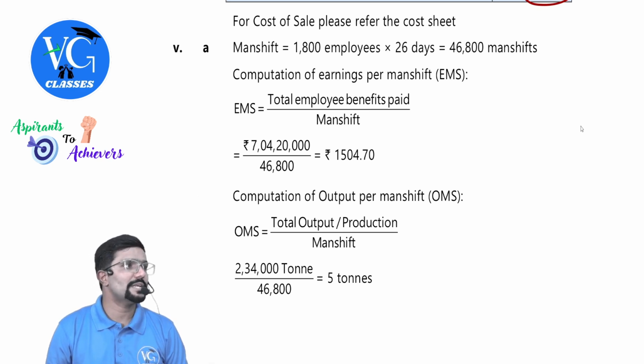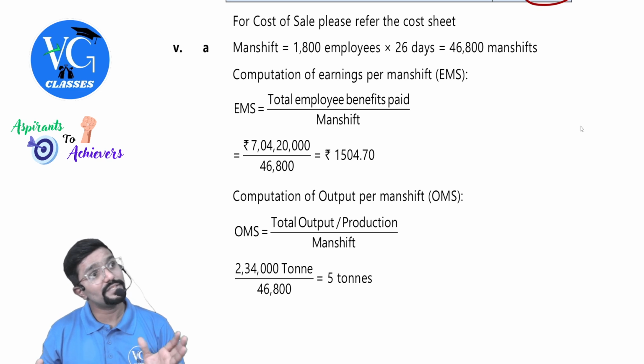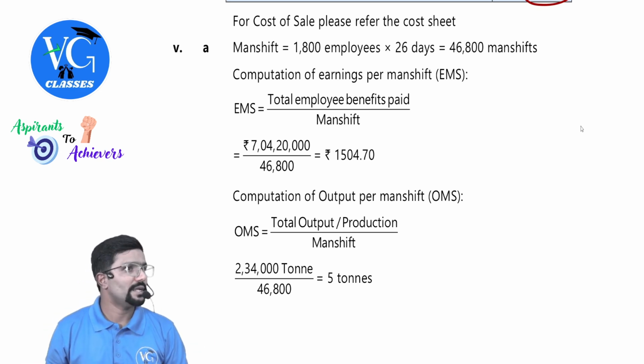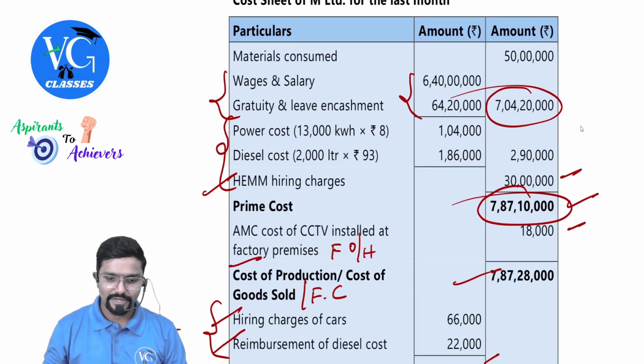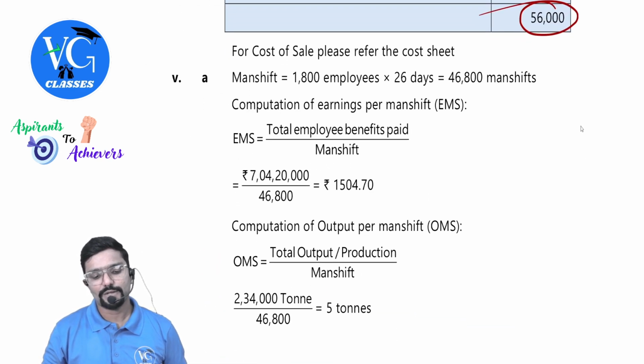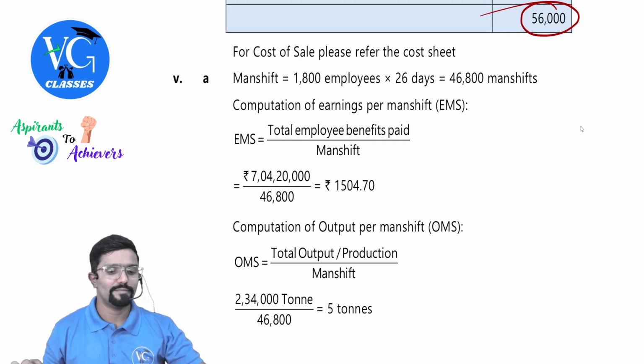Guys, please be careful. They have asked per shift, not per hour. If they had asked per hour, then you would have taken 46,800 into 8 as a denominator. Hope you understood. Yes, guys. Fine. This is all about the questions from ICAI material.